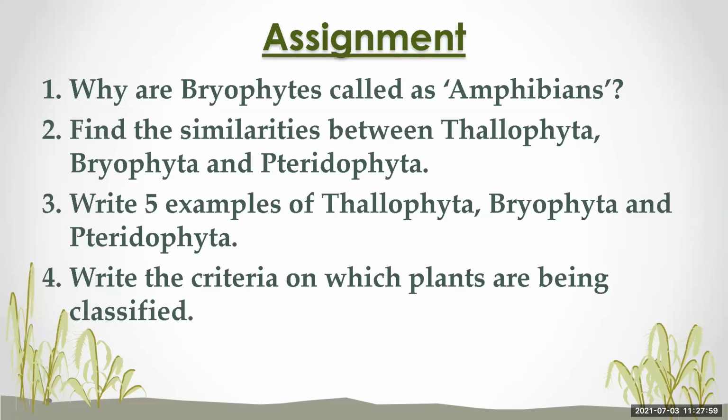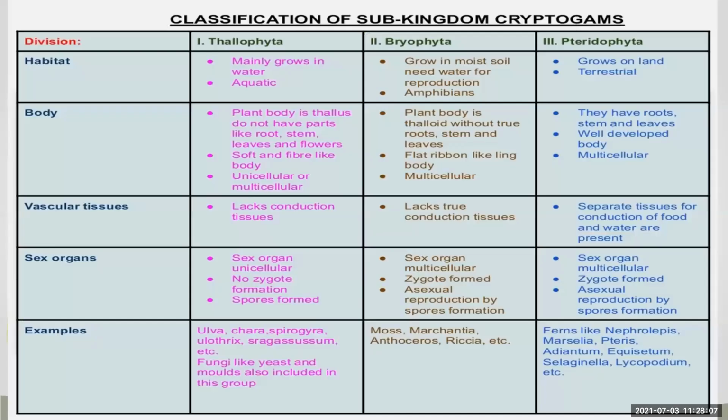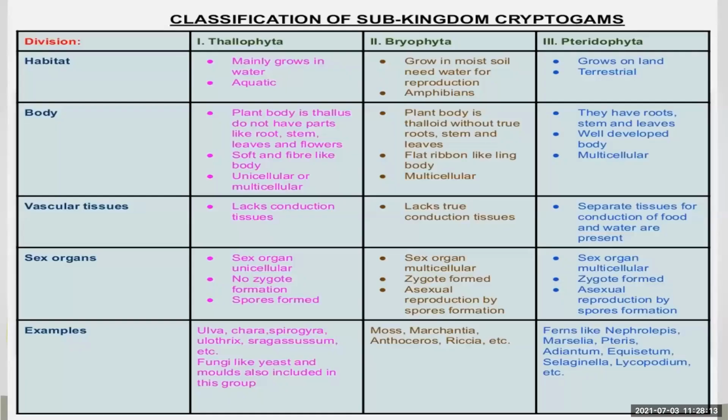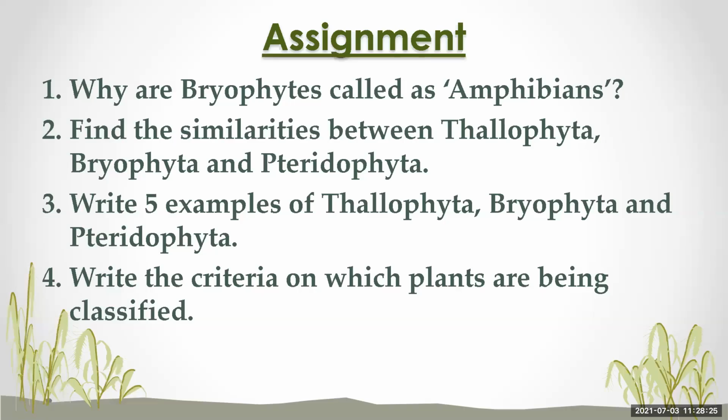Now, the next question is, find the similarities between Thallophyta, Bryophyta, and Pteridophyta. You are going to find the similarities between these three divisions. You can take a screenshot of it and find the similarities, not the differences. Then you are going to write five examples of each division: Thallophyta, Bryophyta, and Pteridophyta.